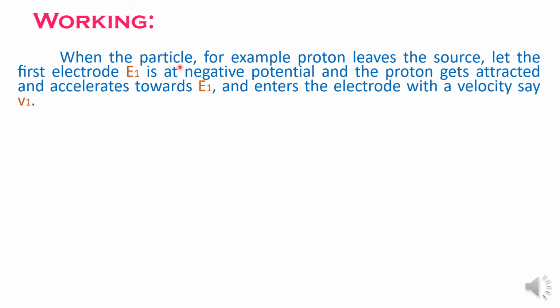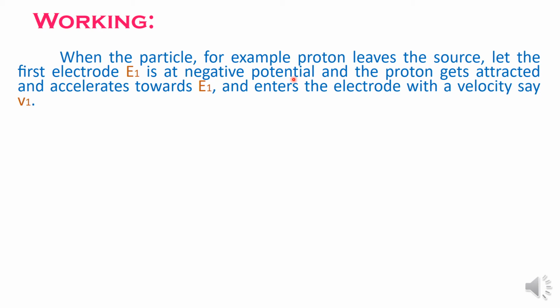Assume that we are using protons to accelerate. Assume that when the proton leaves the source, at that particular instant the first electrode is at negative potential. The proton is a positively charged particle and the electrode E1 is at negative potential.